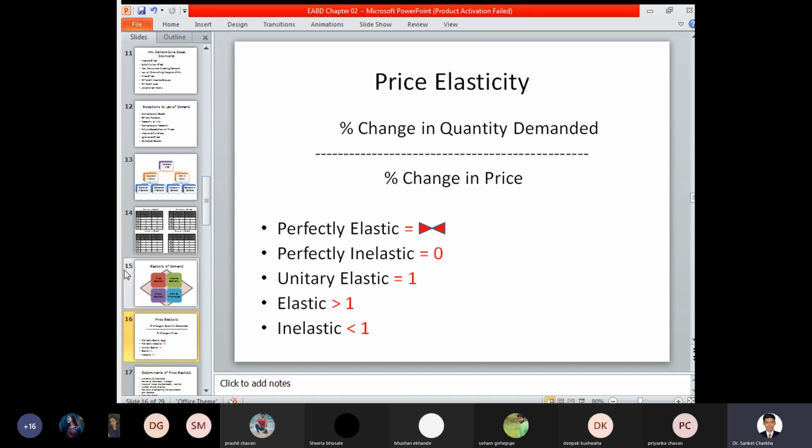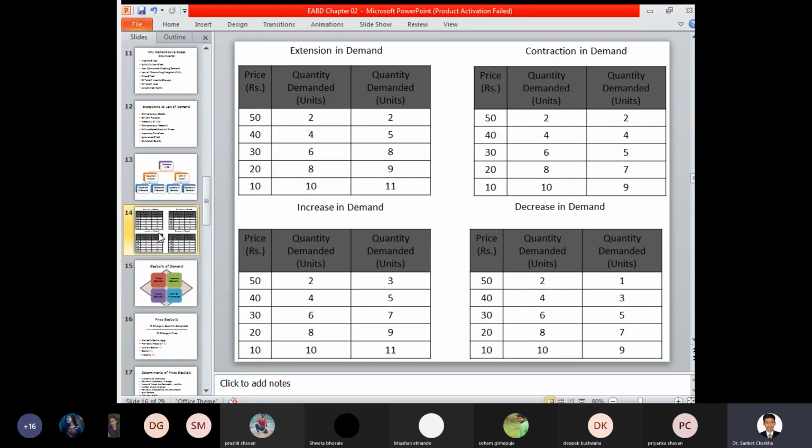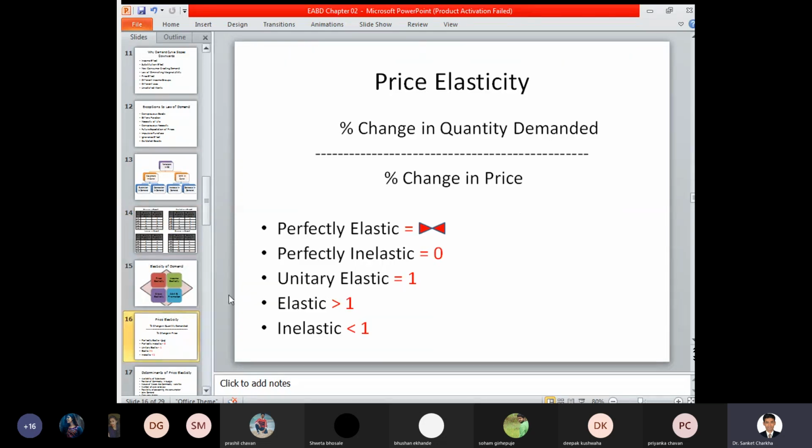Perfectly inelastic demand is where the percentage change in quantity demanded and percentage change in price is always equal to 0. That is, there is no change at this stage and there is no correlation. So there is no maximum change, no difference between the value calculated with respect to demand and the quantity that is there in existence.